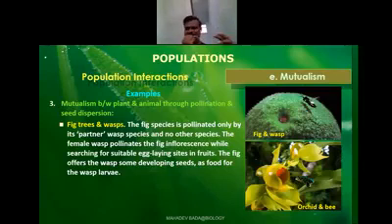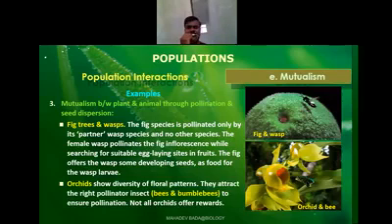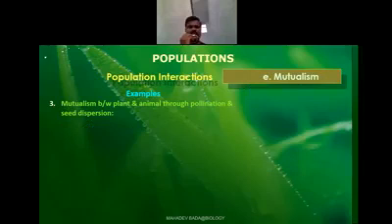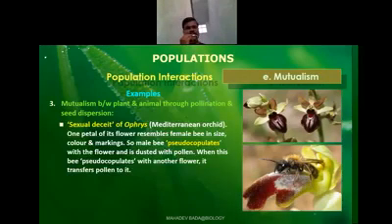And the last type of relationship that we have is amensalism. Amensalism is a type of interrelationship between the two organisms in which one organism is harmed while the other organism is neither benefited nor harmed. You see, this is another peculiar character. In the others, one organism got benefited; here, one organism is neither benefited nor harmed, and the other organism is being harmed. I repeat once again, it is a relationship between the two organisms in which one organism is harmed while the other organism is neither benefited nor harmed.